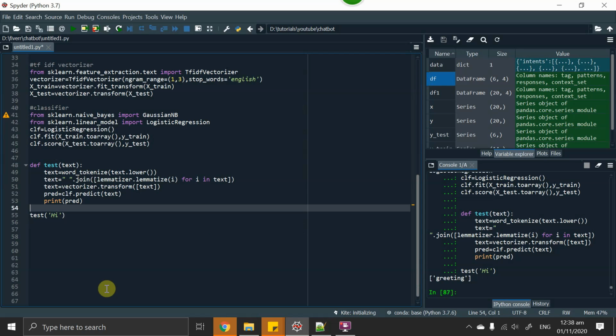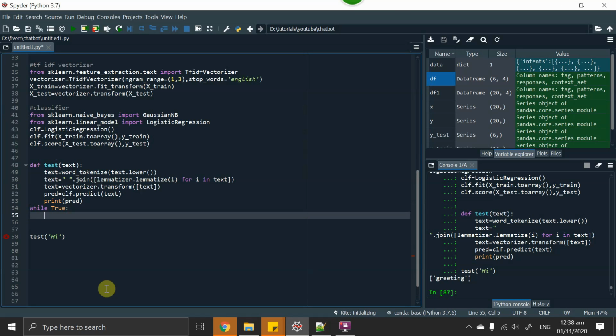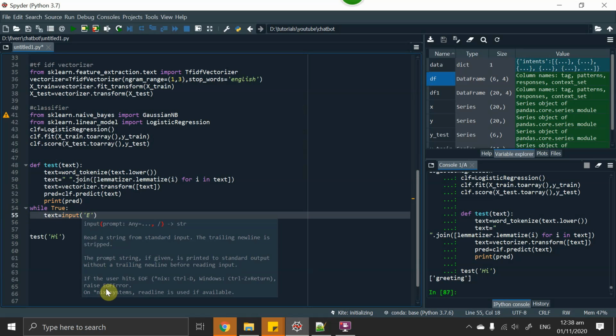So we have to now generate the response. While True, take an input text using the Python input method: enter your question or press Q to quit.